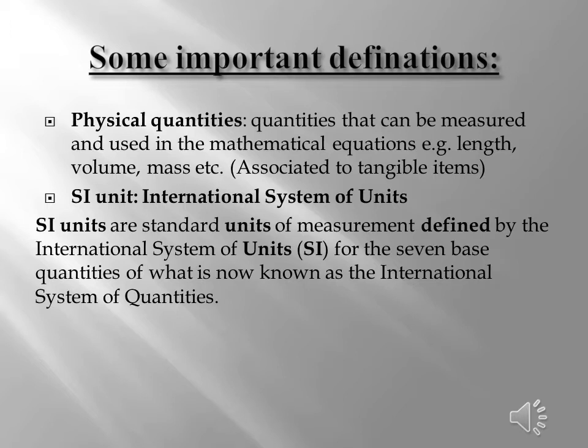of what is known as the International System of Quantities. So these are basically units for measurement that are assigned by scientists to form a standard in the measurement of quantities, so that there is not any variance in any sort of measurement in other countries, because there are a lot of measurements that are taken, so it is very important that throughout the world, wherever measurements are being taken, they are actually taken on a standard basis.